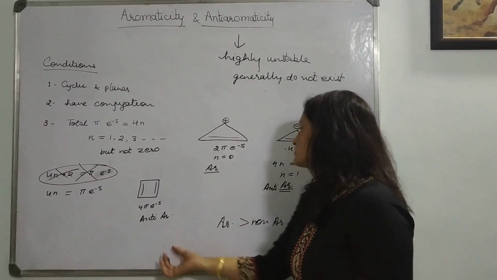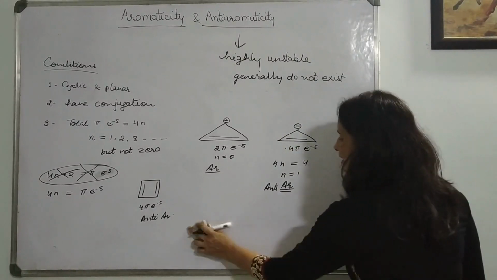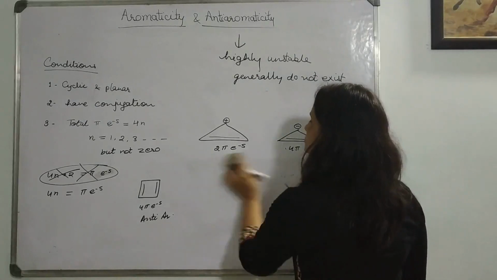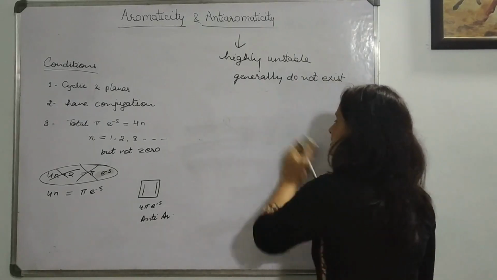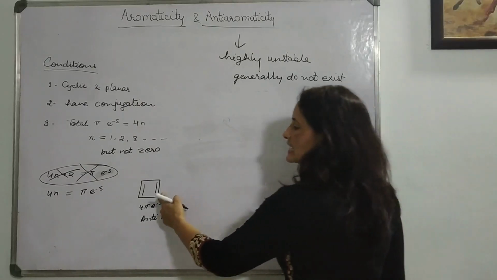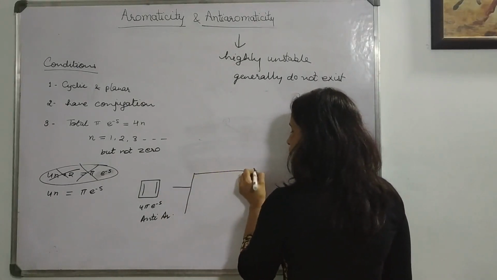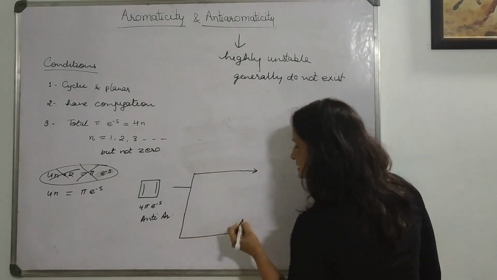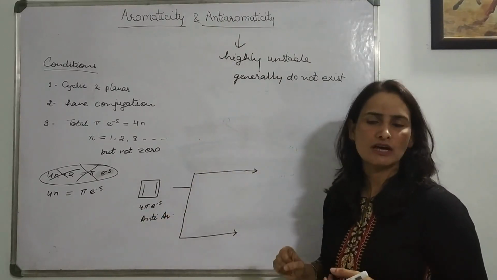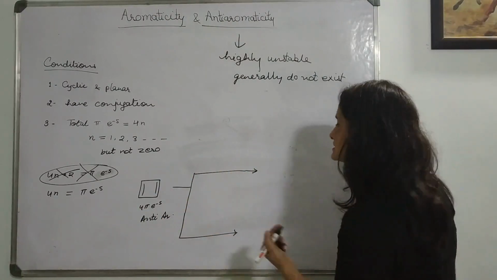Now, this compound is a special case. I already told you anti-aromatic compounds are highly unstable. This compound does something very special to come out of that unstable situation. It actually changes itself. This is cyclobutadiene. It does something very special to come out of anti-aromaticity and convert itself to non-aromatic, because non-aromatic is better than anti-aromatic in stability.